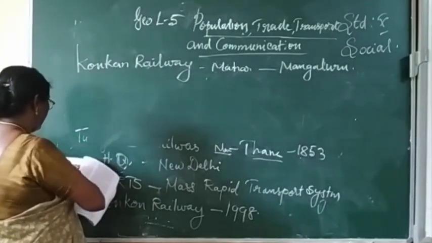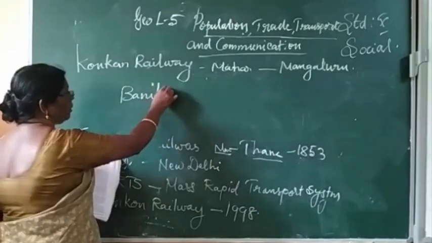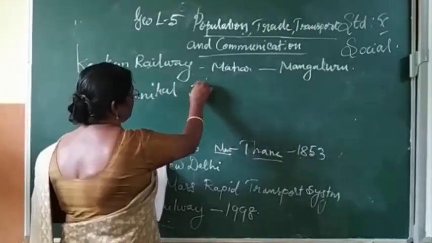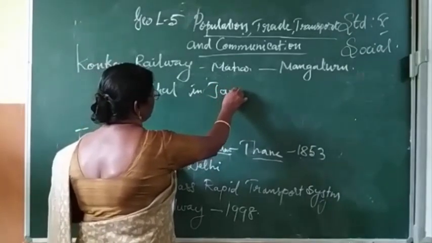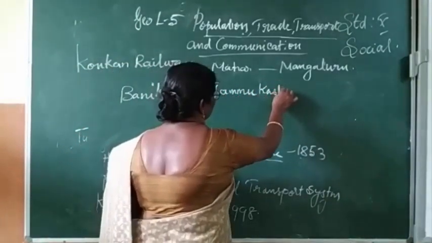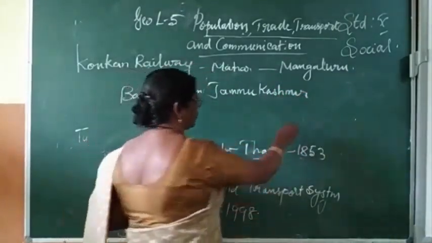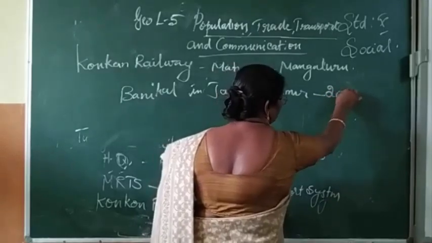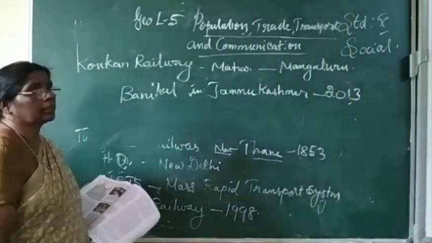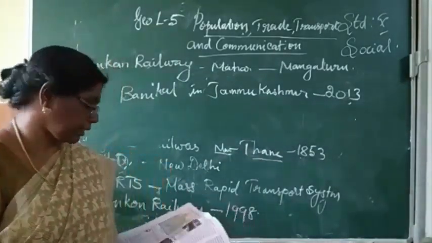That is a rail link between Banihal in Jammu and Kashmir, constructed in the year 2013.